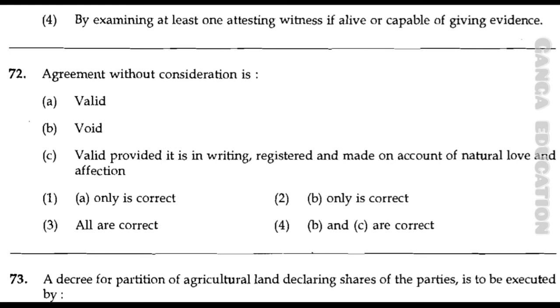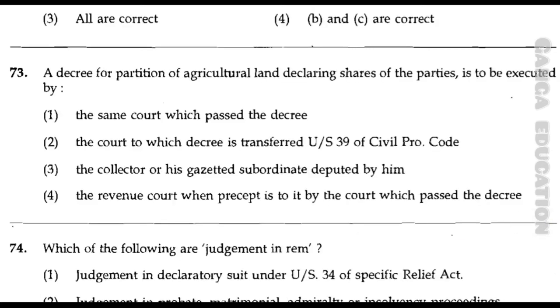Option number 3, all are correct. Option number 4, B and C are correct. And the correct answer is option number 4, that is B and C are correct. It means it is void and it is valid provided it is in writing, registered and made on account of natural love and affection.